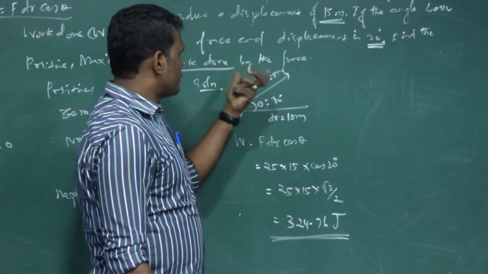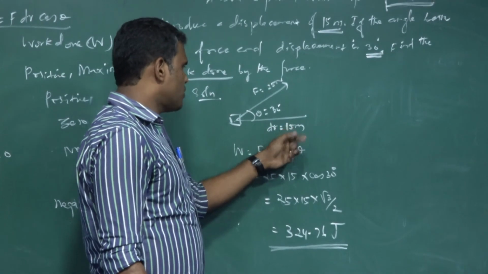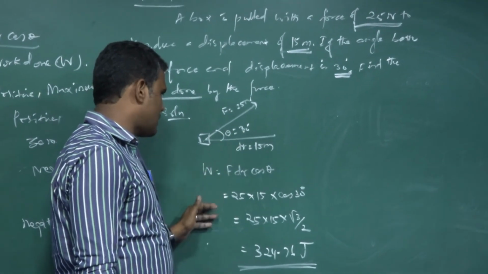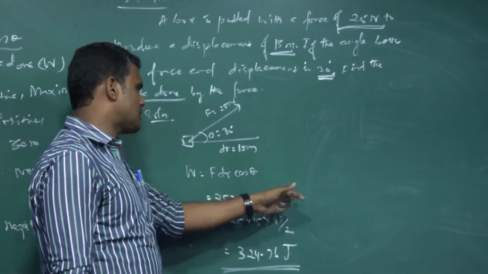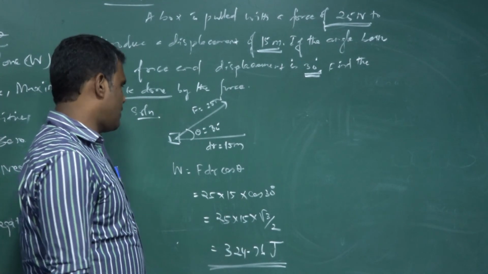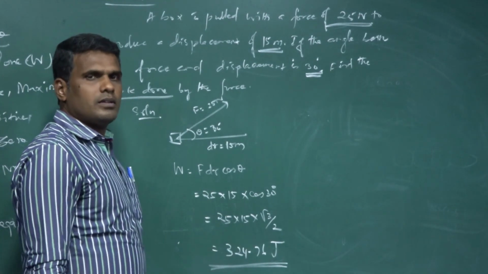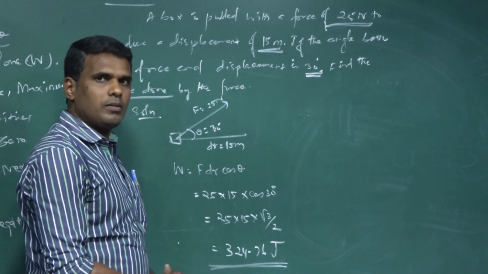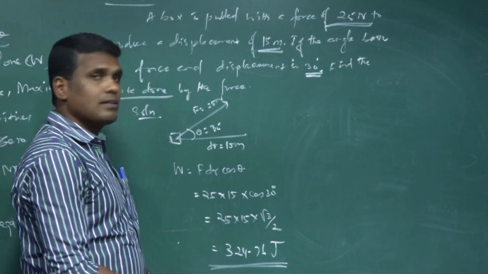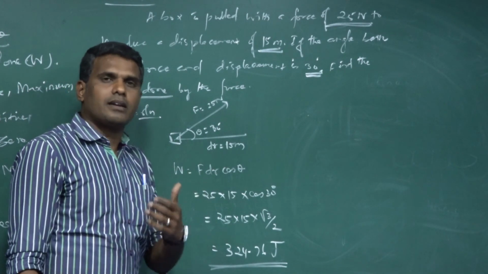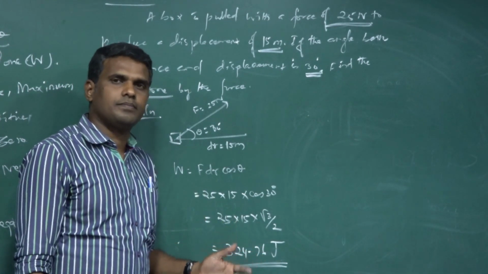So, if force is known, displacement is known, and angle theta is also given, then we can calculate work done like this: 25 into 15 into cos of 30. Cos 30 is root 3 by 2. Then you can calculate the value here. Simple. In this way, you can go on doing so many example problems so that you can understand what exactly work done is. And you need to know the values of these angles and the corresponding values of work done also. Thank you.